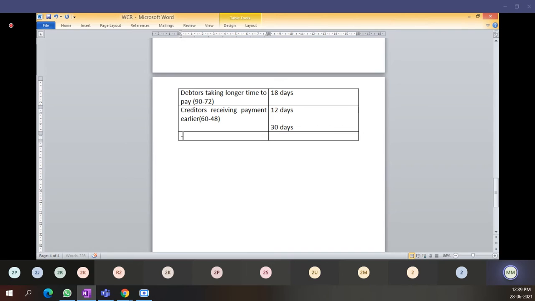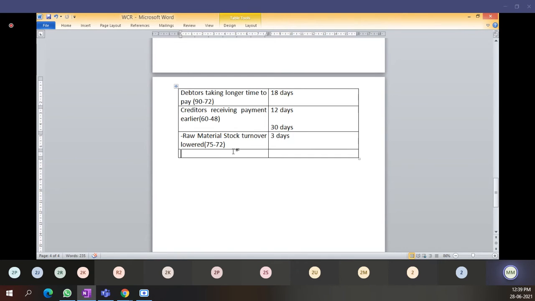Then next we are going to deduct this. We have added this to raw material stock turnover period. Stock turnover is lower, 75 minus 72, 3 days.